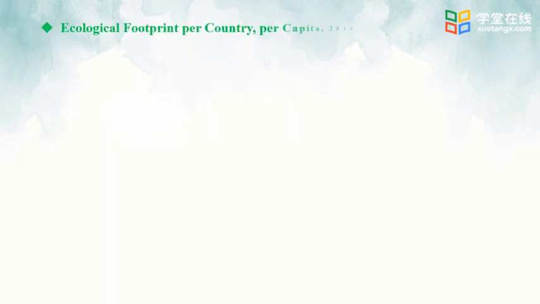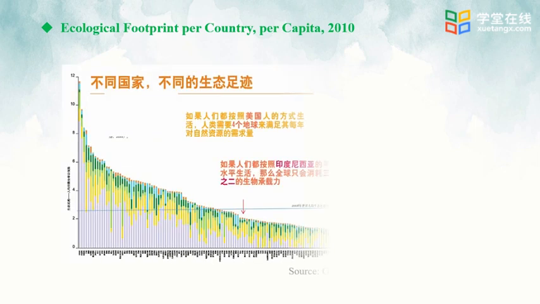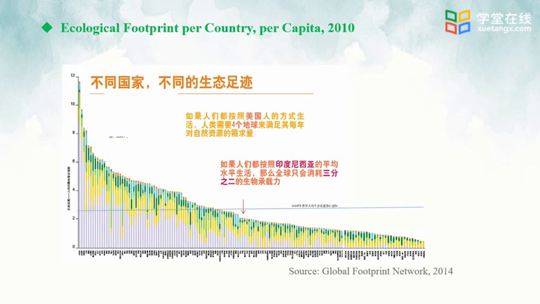The figure shows ecological footprint per country, per capita, in 2010. We can learn from this figure that different countries have different ecological footprints. All countries are ranked by their per capita ecological footprint, from high to low, which is interesting. The font size may be small. In this report, you can find the detailed rankings of these countries.